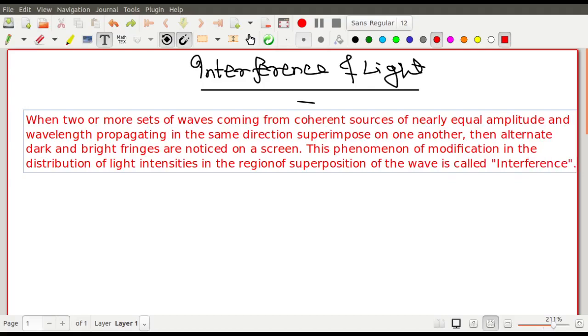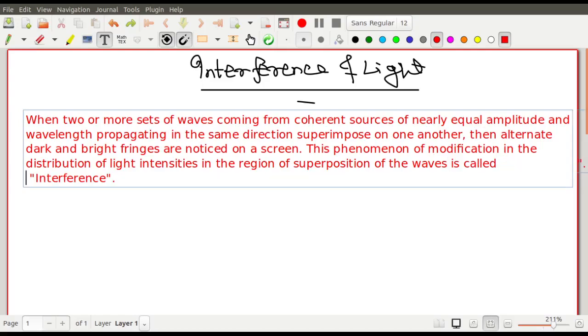We call this interference. When two or more sets of waves coming from coherent sources of nearly equal amplitude and wavelength propagating in the same direction superimpose on one another, then alternate dark and bright fringes are noticed on a screen. This phenomenon of modification in the distribution of light intensities in the region of superposition of the waves is called interference.